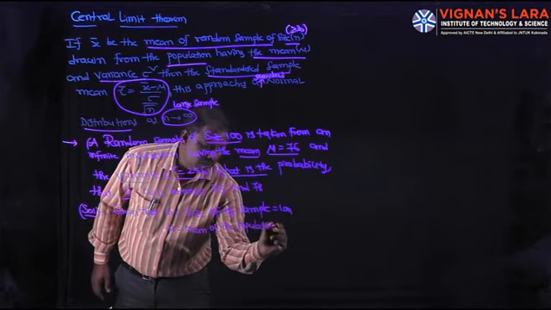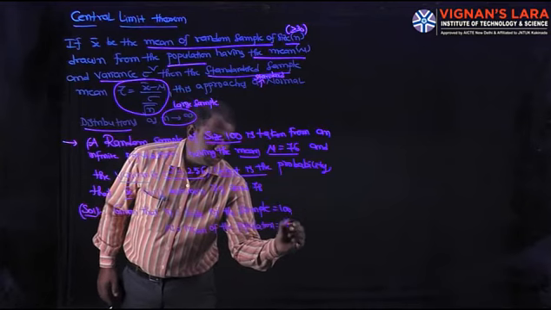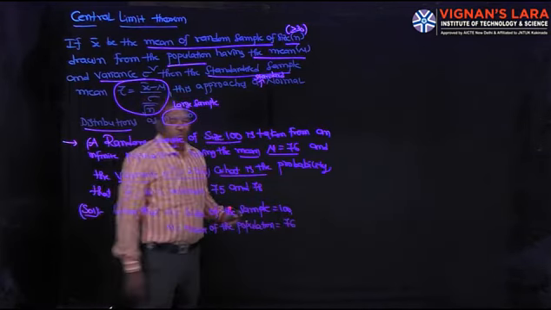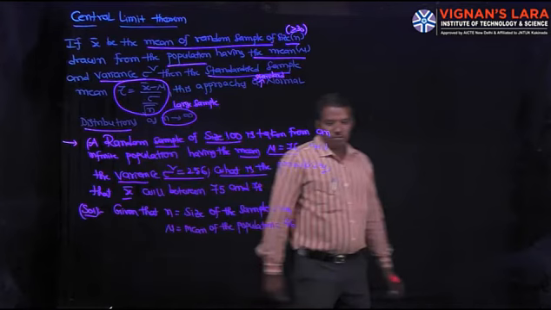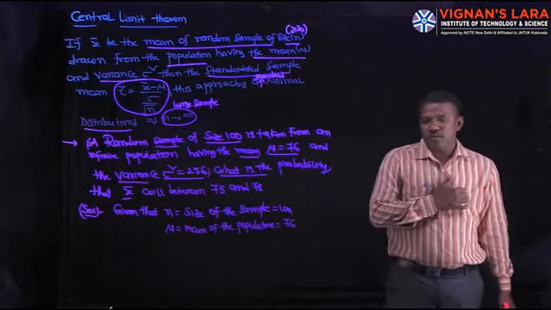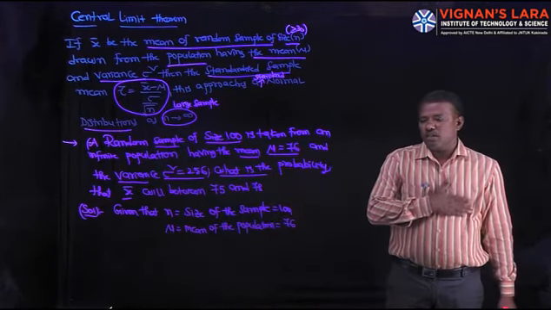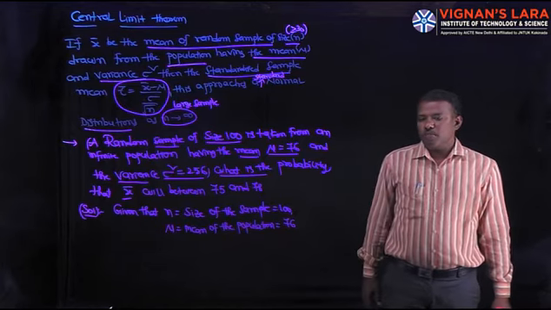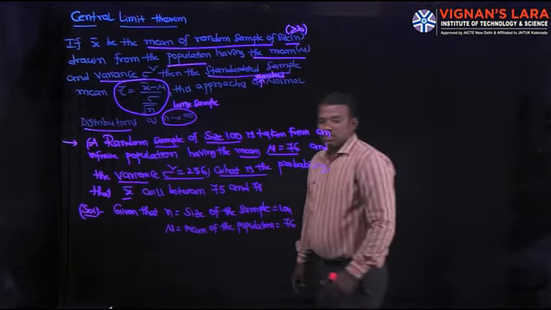What about the mean of the population here? Mean of the population is 76. Size of the sample is 100. 100 means more than 30, so it indicates a large sample. Mu, mean of the population, is equal to 76.